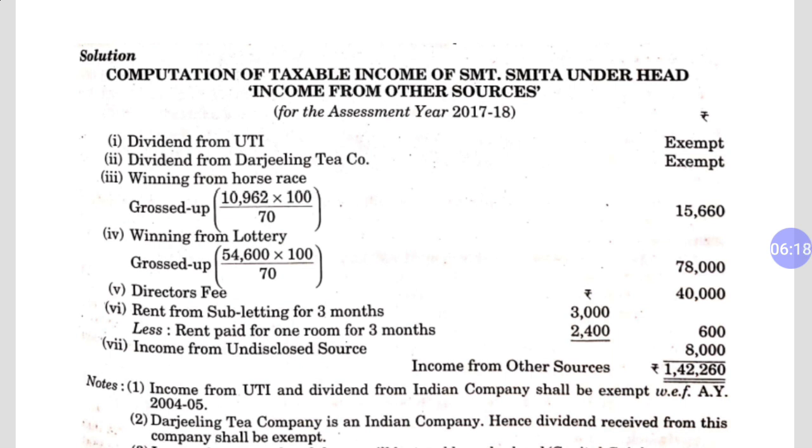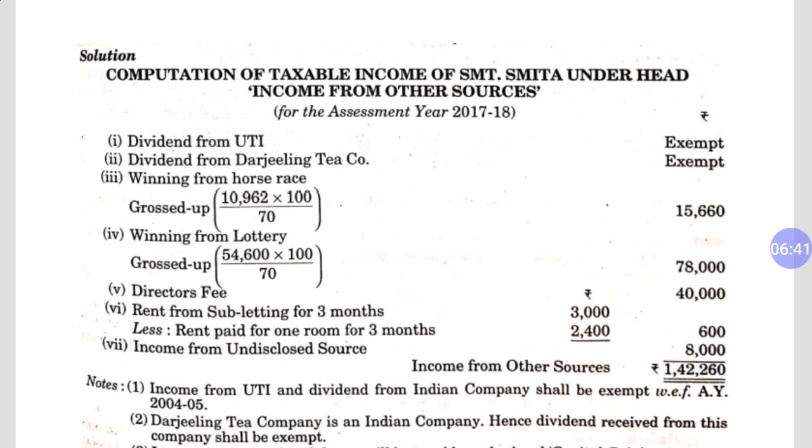So winning from horse race: gross up. The rate of TDS is 30%, therefore we are writing 70 in the formula. What is the formula? The formula is net amount multiplied by 100 upon 100 minus rate. By following this, you can gross up the amount. The grossed up figure is 15,660.